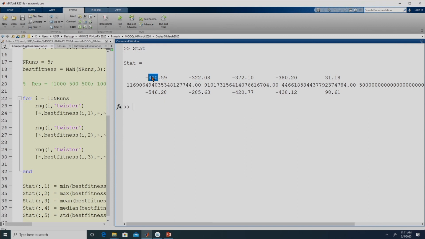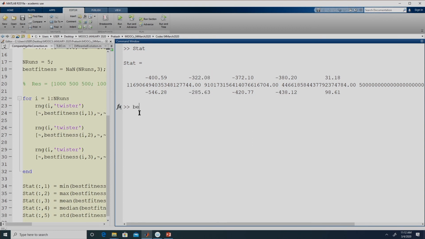With respect to the best solution obtained by the 3 algorithms, the best algorithm is particle swarm optimization because it discovers a solution of minus 546.28, whereas TLBO is able to determine a solution which has a fitness of minus 400.59. So if one were to implement a production plan, they would prefer to choose the solution given by particle swarm optimization. Similarly, if we compare the worst value, the worst determined by TLBO is better than what is determined by PSO.